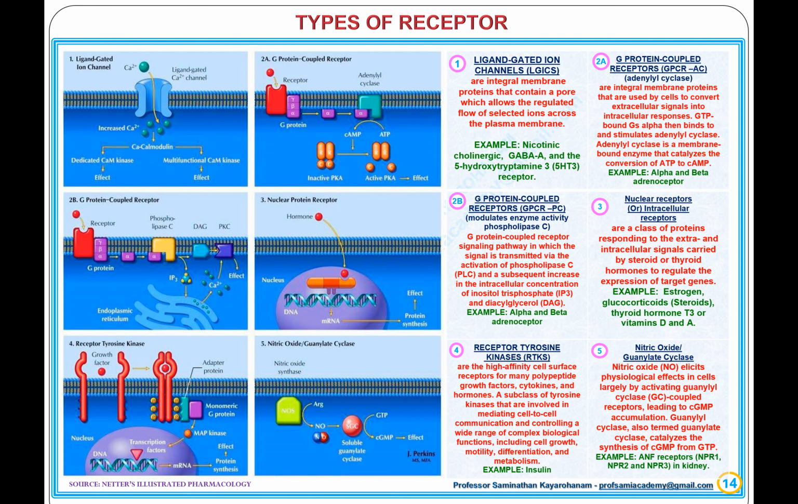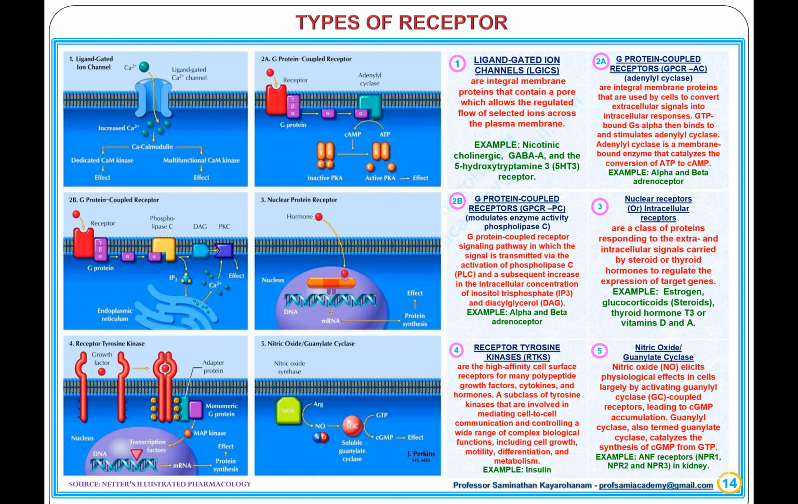3. Nuclear receptors, or intracellular receptors, are a class of proteins responding to the extra and intracellular signals carried by steroid or thyroid hormones to regulate the expression of target genes. Example, estrogen, glucocorticoids, known as steroids, thyroid hormone T3, or vitamins D and A.